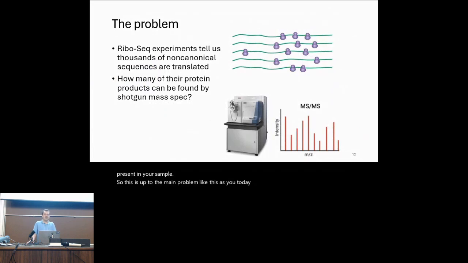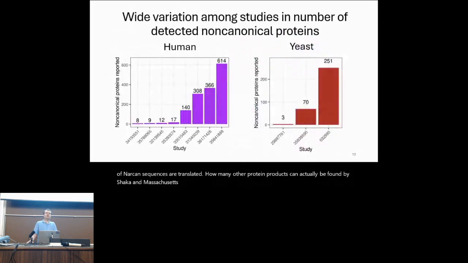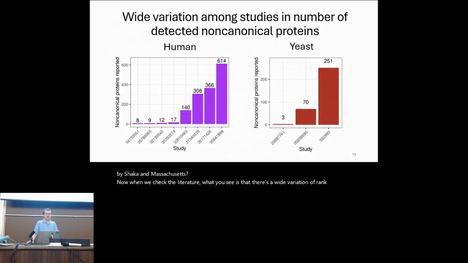RiboSeq experiments tell us that thousands of non-canonical sequences are translated. How many of their protein products can actually be found by shotgun mass spectrometry? Now, when we check the literature, what you see is that there's a wide variation among studies in the number of detected non-canonical proteins. Some studies find very few, while others find hundreds of them.